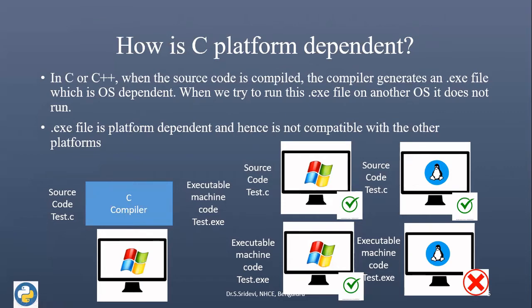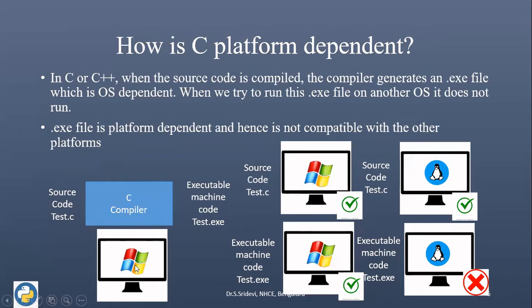Here, platform is nothing but the underlying architecture of the machine along with the operating system. Now, let us consider this particular example. First, I have a machine wherein Windows OS is installed. Then I have a C compiler. And first, I'm taking the source code. Let me assume that I have a C program which contains some statements, and the file name is test.c. First, I'm compiling this particular program on this machine.